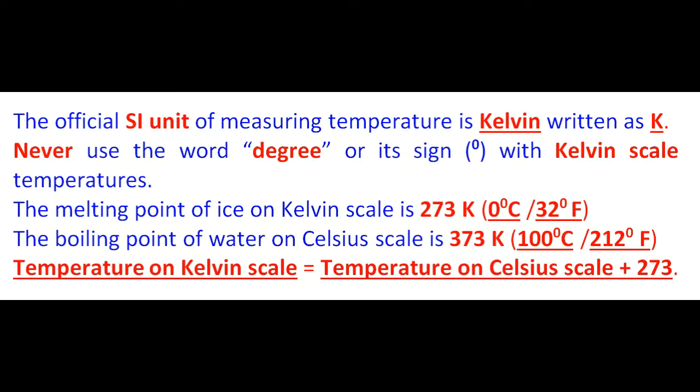The boiling point of water on Kelvin scale is 373 K, which is 100 degrees Celsius and 212 degrees Fahrenheit. So you understand the short formula: temperature on Kelvin scale is equal to temperature on Celsius scale plus 273.